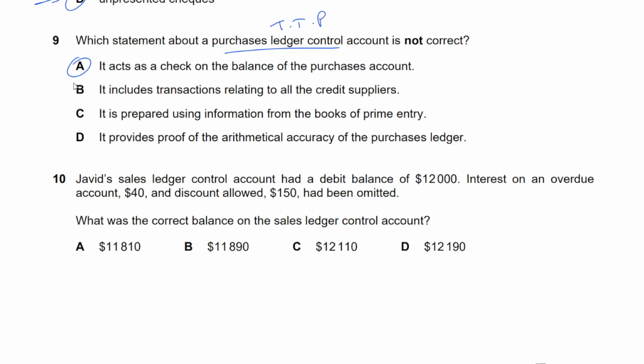It includes transactions relating to all credit suppliers. That's true. It is prepared using books of prime entry. That is also true. It provides proof of arithmetical accuracy, and that's also true. That's the whole thing. That's the whole idea.